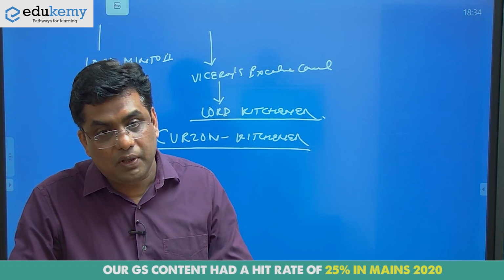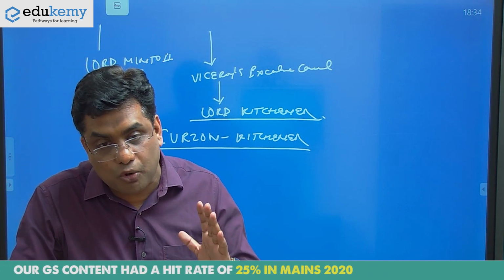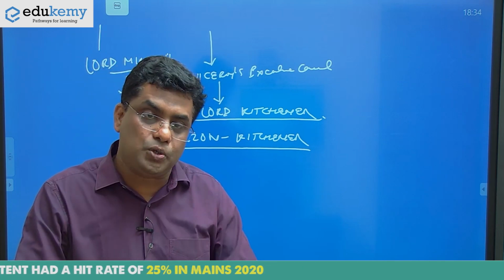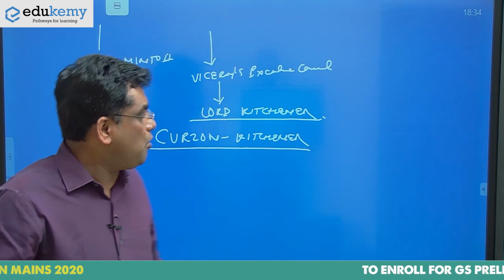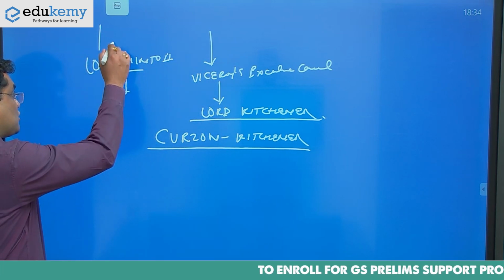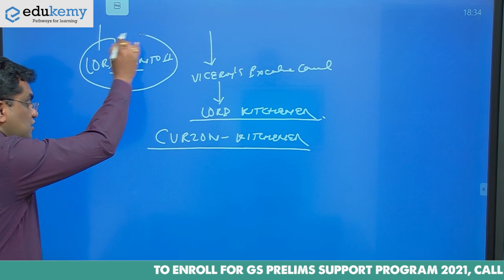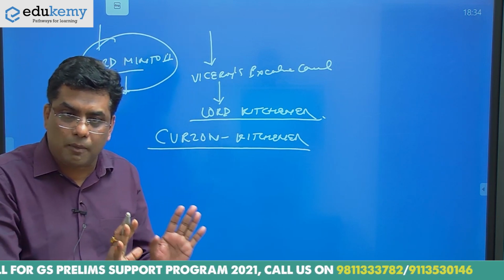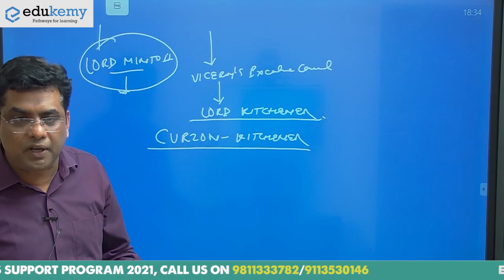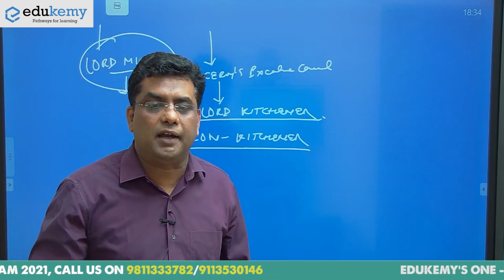I will let you know what are the things that went wrong during the period of Minto, and that became the seeds of Pakistan. But Lord Minto was not at all interested in talking about anything related to the anti-partition movement. He totally refrained from the issue of Bengal, and the anti-partition movement was going on. So this movement had already picked up.